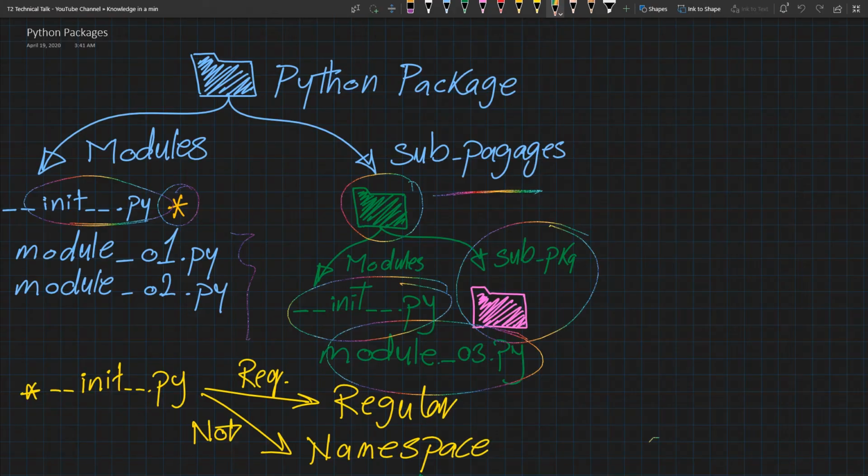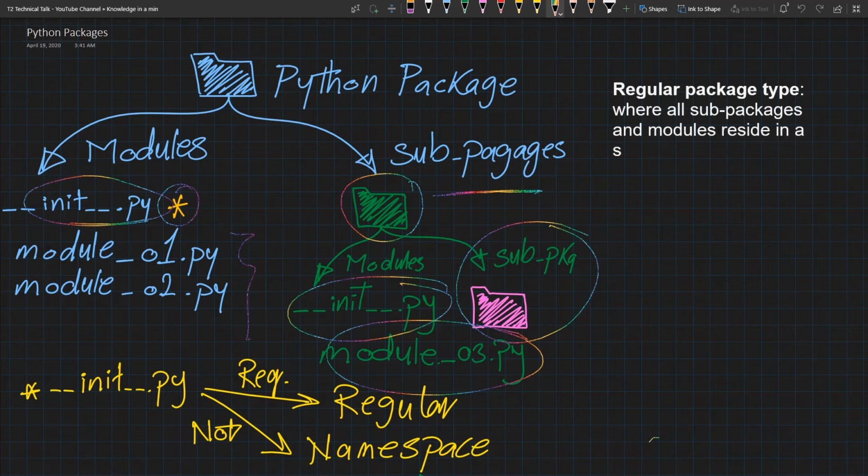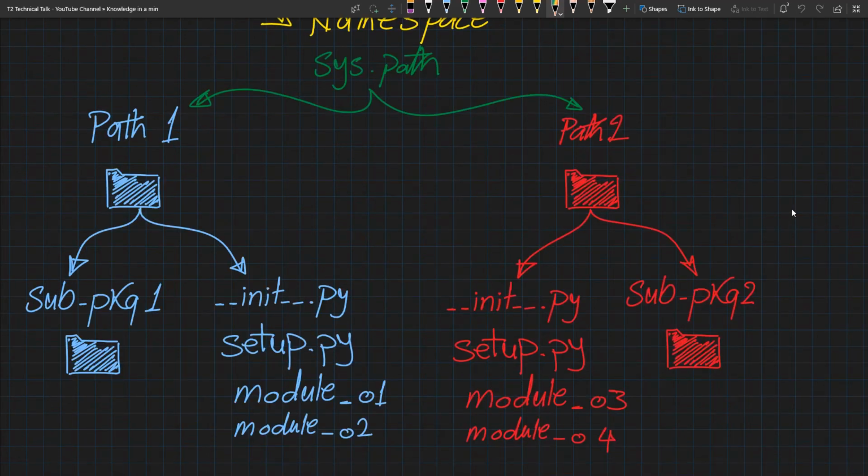It's worth mentioning that mainly Python has 2 kinds of packages. The first type is the one that I have explained, called regular package type, where all sub-packages and modules reside in a single directory, which is the package folder, along with the initialization file in the same folder. In contrast, the second type is called namespace package type.